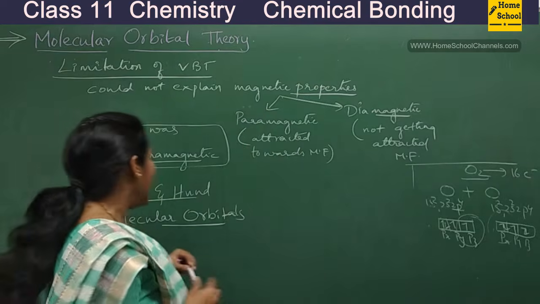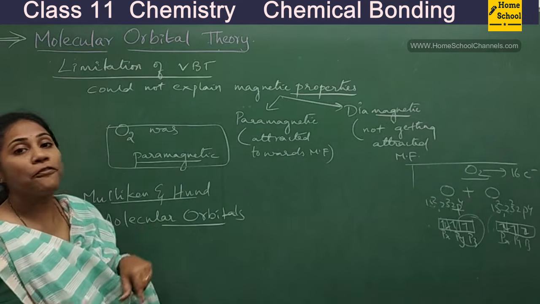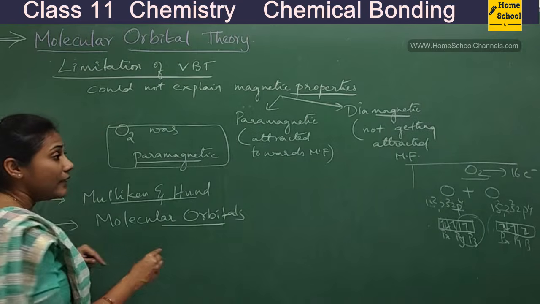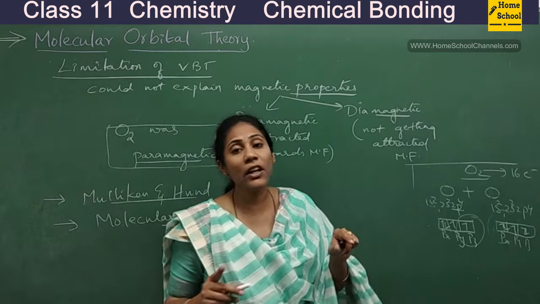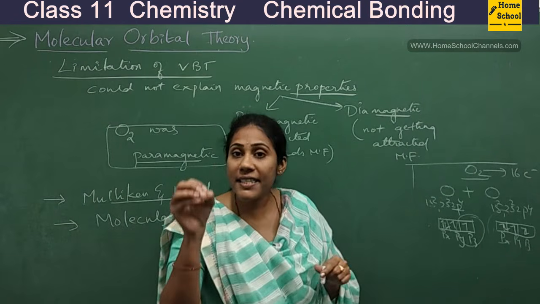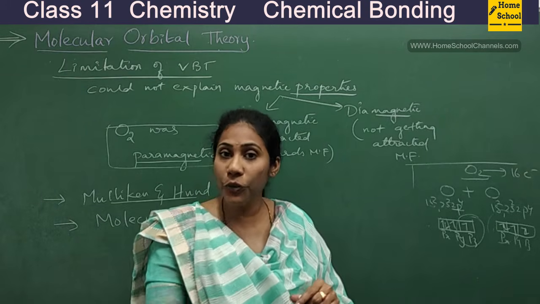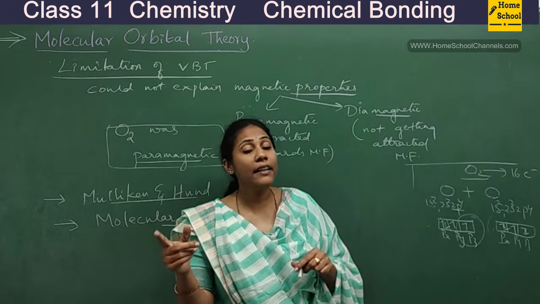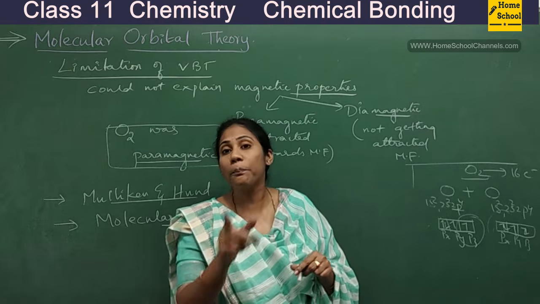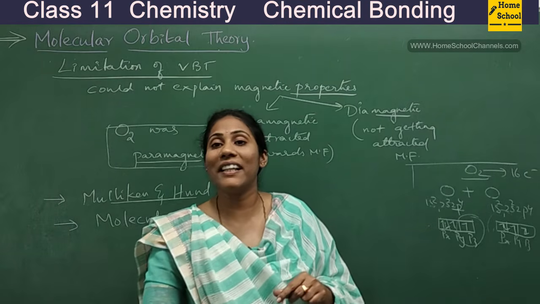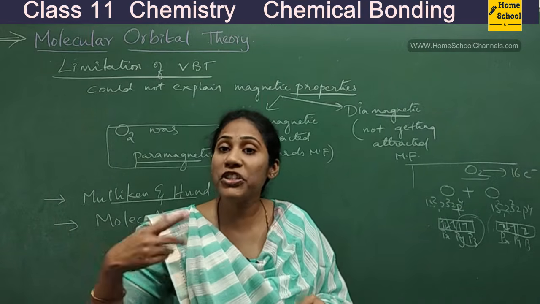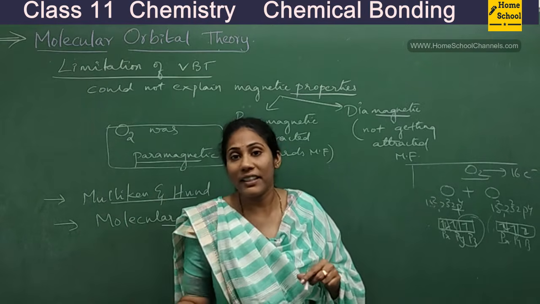Now let me give you the definition of molecular orbitals. What was the definition of an atomic orbital? It was just the region around the nucleus where we have more probability of finding an electron, where we have more chances of finding an electron, isn't it?